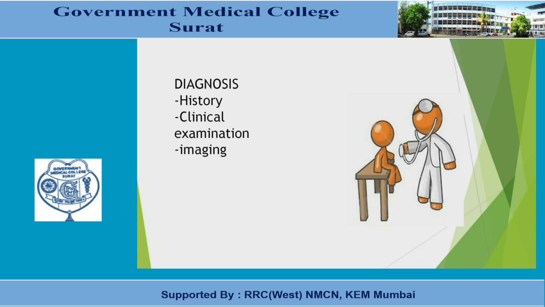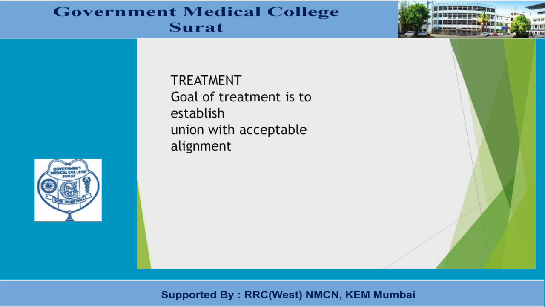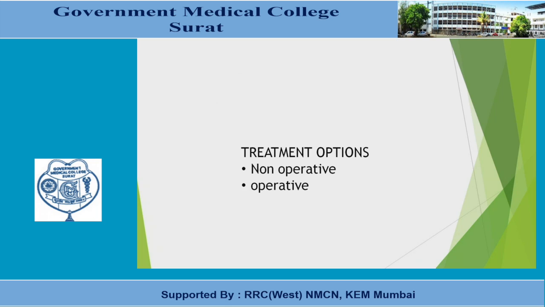After diagnosis, we go for the treatment. The goal of treatment is to establish union with acceptable alignment. Union, we need a union, and acceptable alignment. We do not want more internal rotation or external rotation, because excessive rotation can cause functional impairment. Slight rotation can be easily accepted.